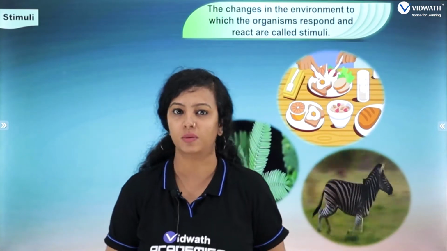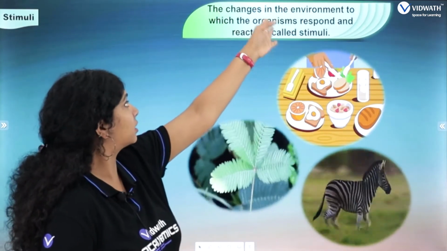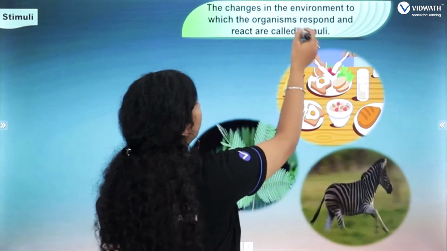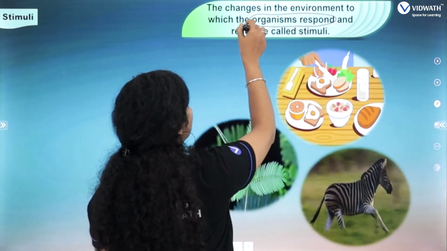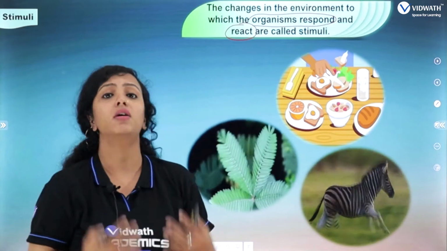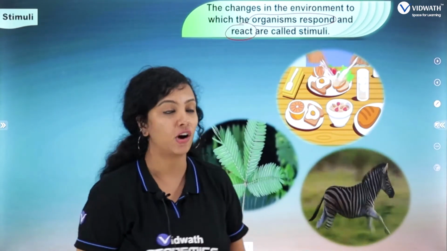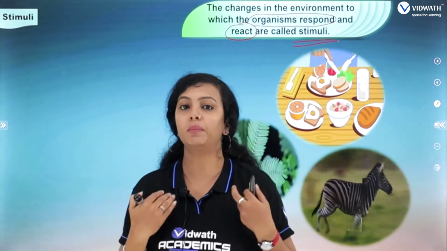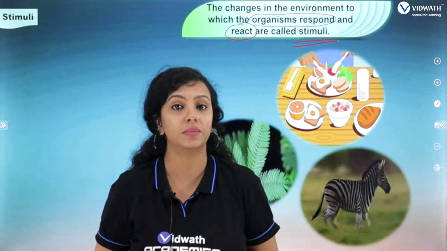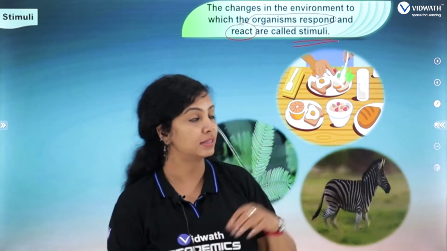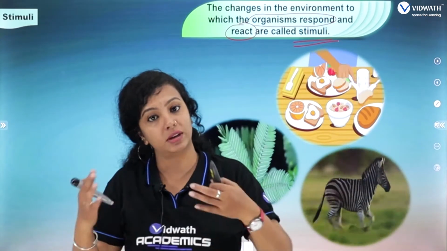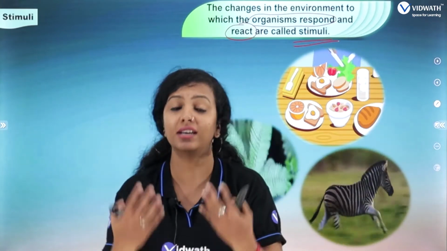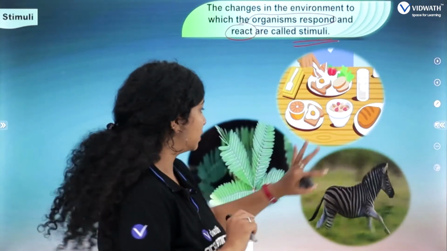So how can you define stimuli? Stimuli are the changes in the environment to which an organism, all of the organisms, respond. We respond and react at the same time to that, and that is called the stimuli. Understood? So if some person comes and talks to me and I respond back to him, what does it mean? I am responding to the stimuli. If you shake hands with your friends, what are you doing? You are responding to the stimuli. Understood? So this is the stimuli.